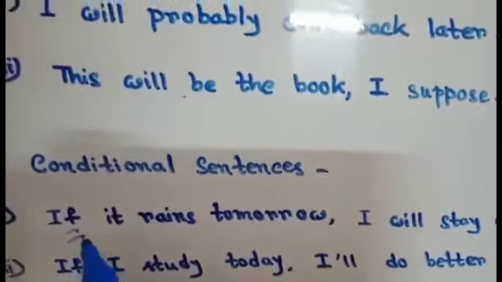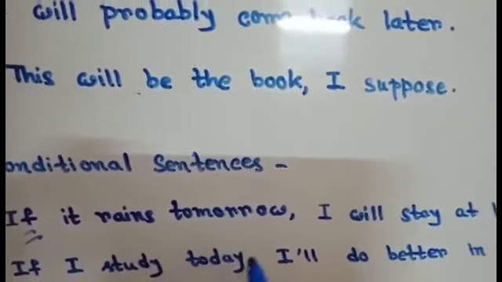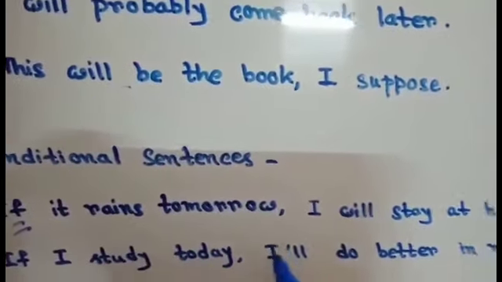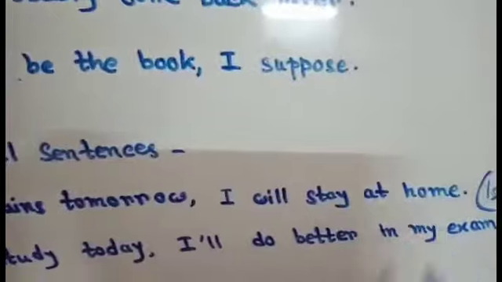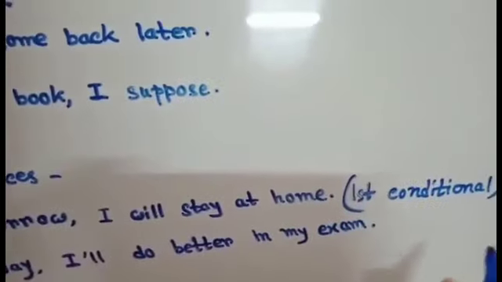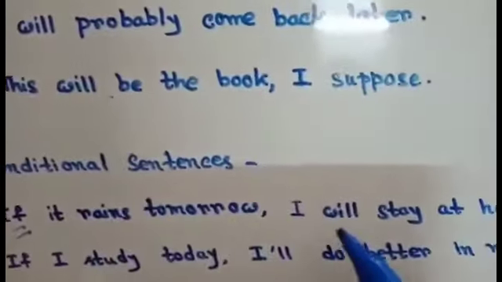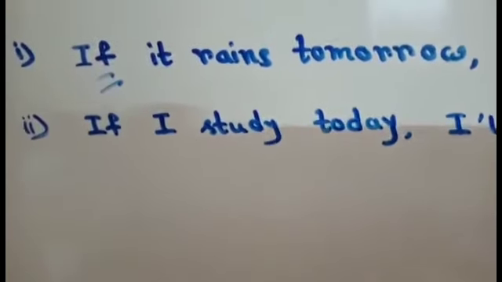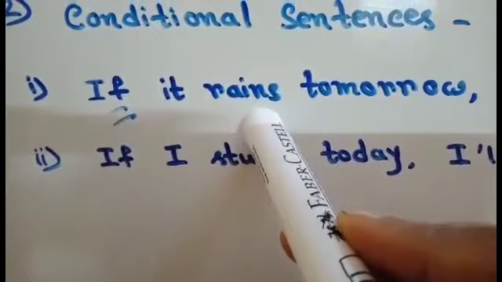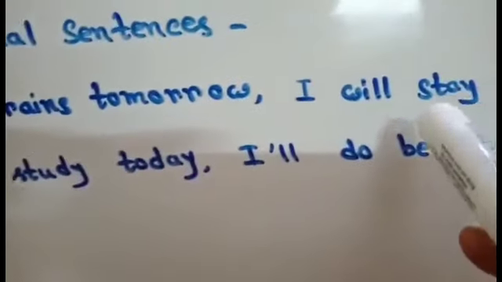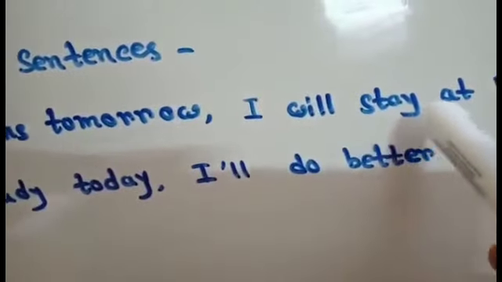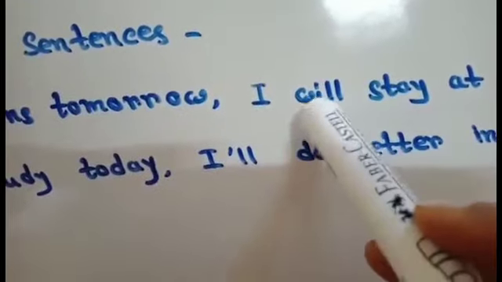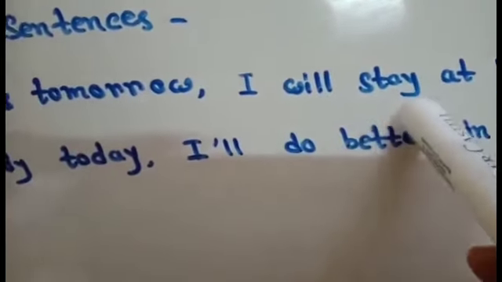Such as if it rains tomorrow, here is a real possibility of raining tomorrow. Then I will stay at home. So this is called the first conditional sentence, and here will is used. For the first conditional sentence, after if, the tense will be simple present tense. In the other clause, use will and then the infinitive.